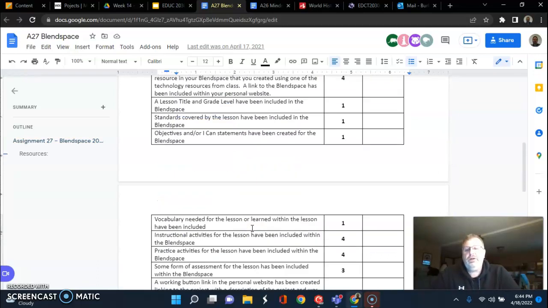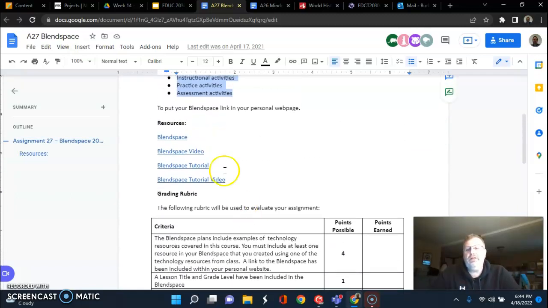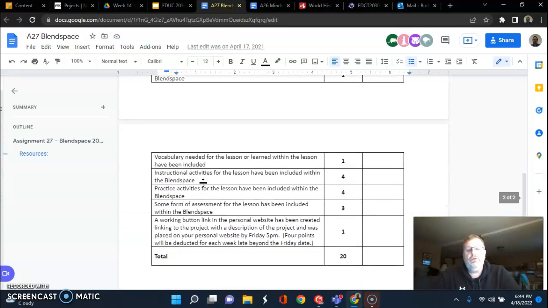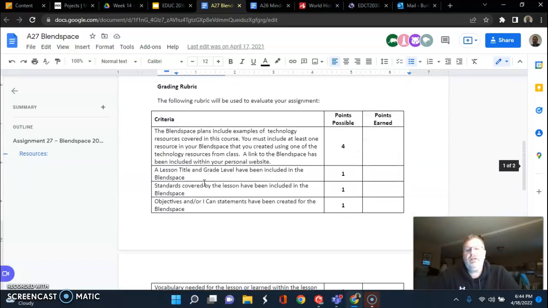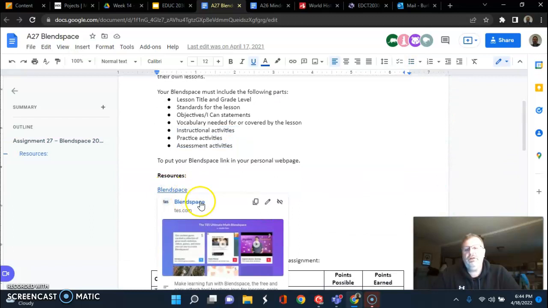So down below here, you don't get a choice on this one. We're all going to use blend space. There's a blend space video in here, a blend space tutorial, and another blend space video that you can go through and use. And then you can look down through the rubric to see where you get your points. But this is a bigger project and it's worth 20 points. So blend space, this is what it looks like.